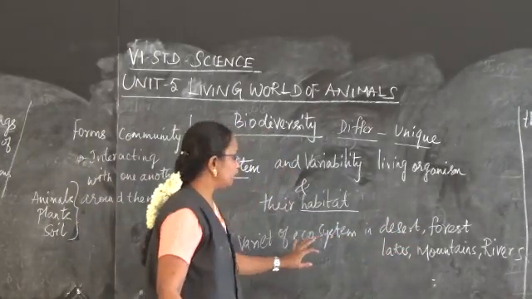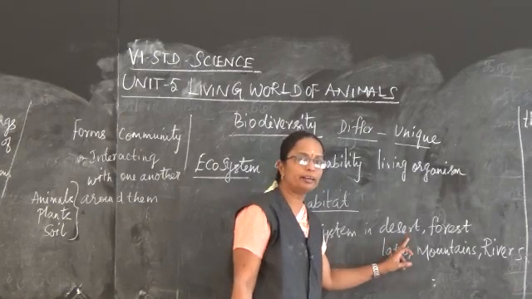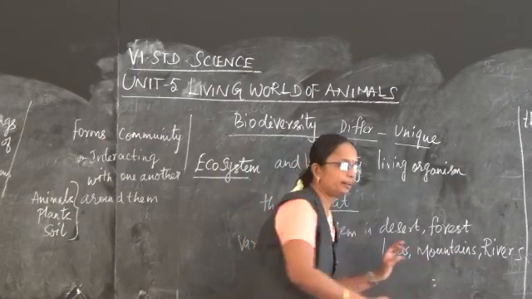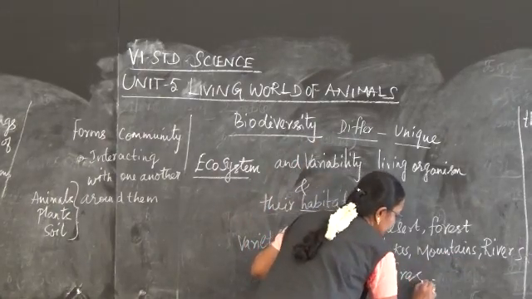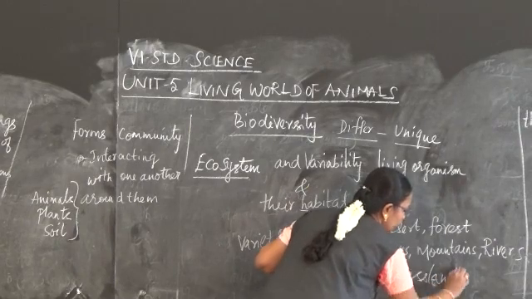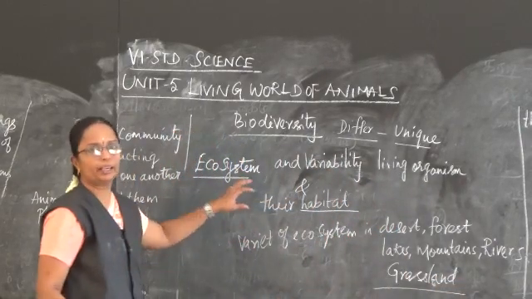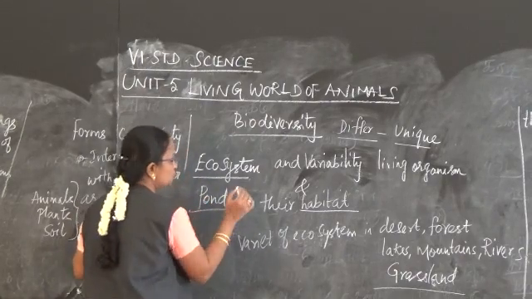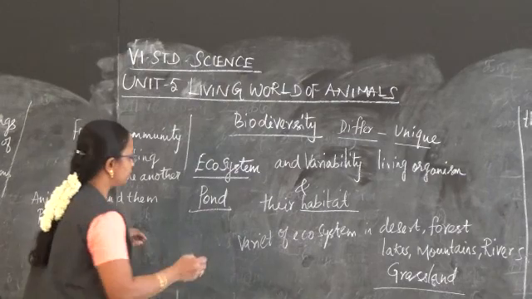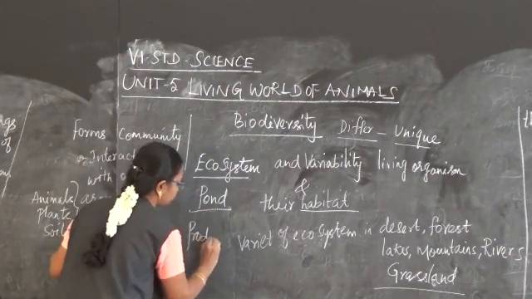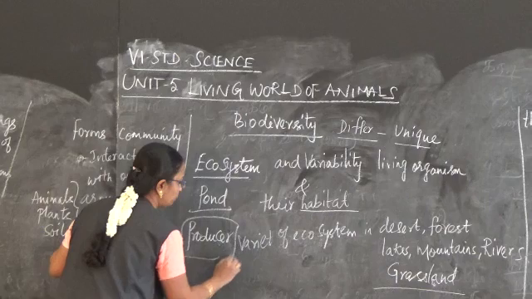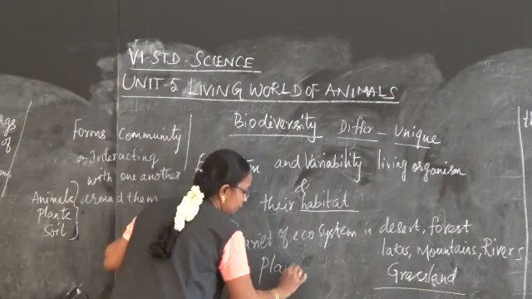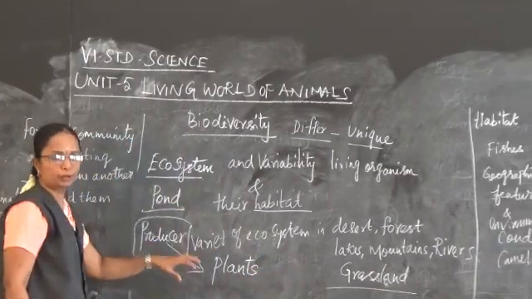Here, the ecosystem includes desert. In the desert also the ecosystem is found. Forest, lake, mountain, river, grassland. In these places we can find the ecosystem. When we talk about the pond ecosystem, usually the ecosystem comprises the producer. Producers are nothing but those which produce the food. Which one produces the food? The plants. The plants are always known as the producers.